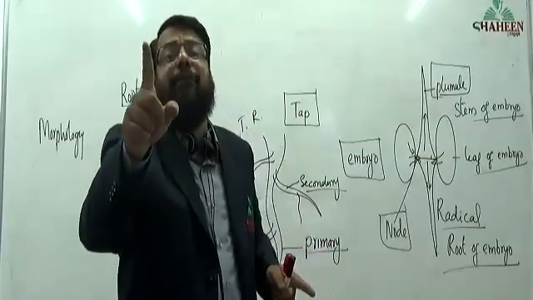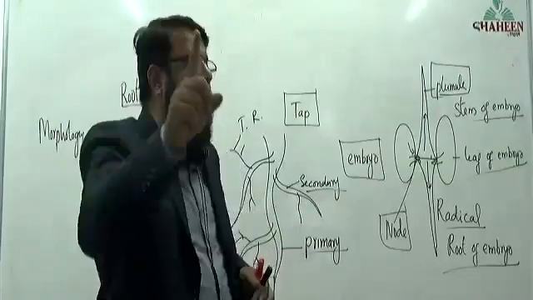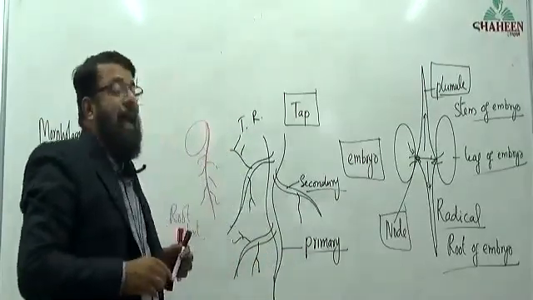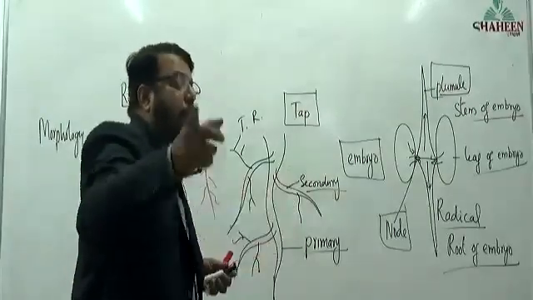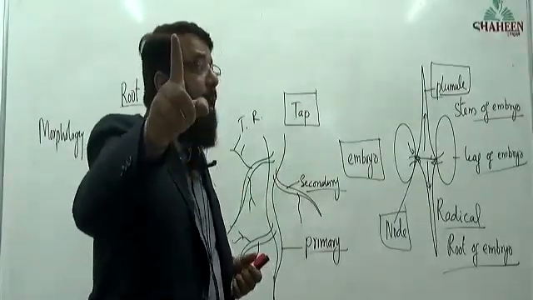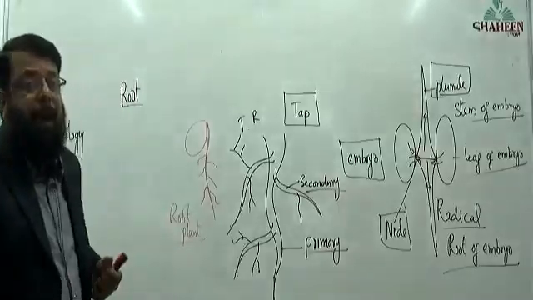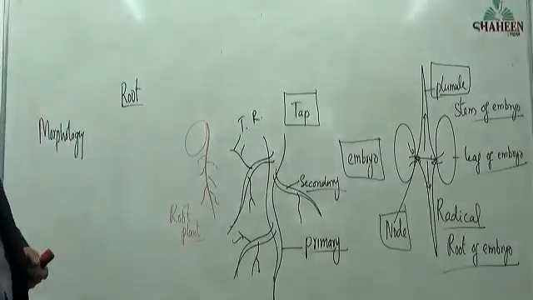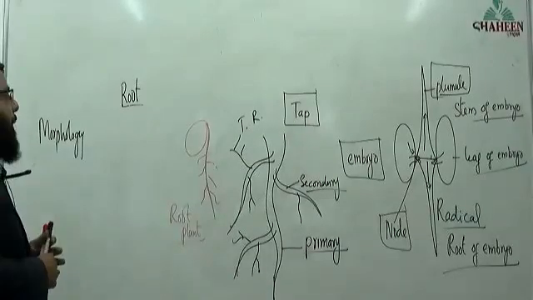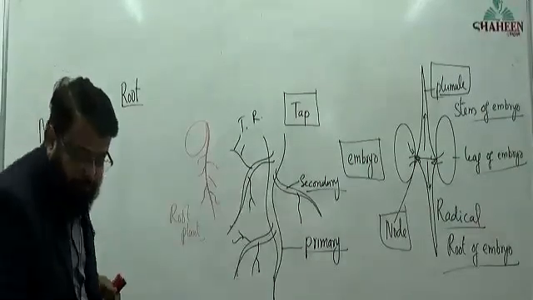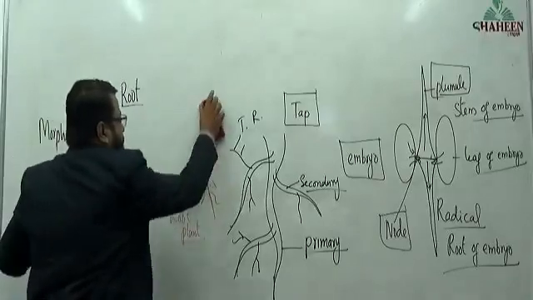Example, the plant is given almost all dicot, but NCERT example is mustard. याद रखना है आप plant का ये example, mustard. Okay, this is taproot we have completed.